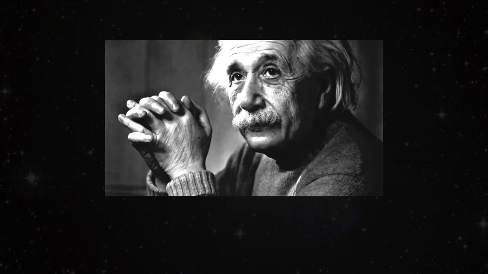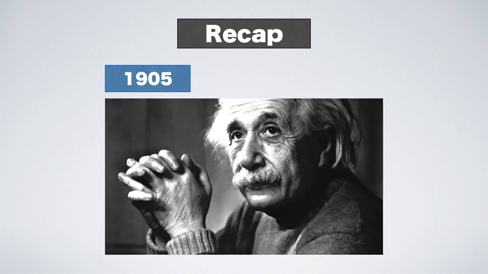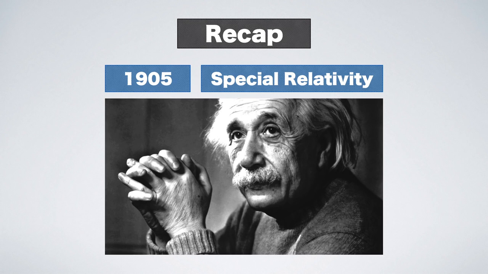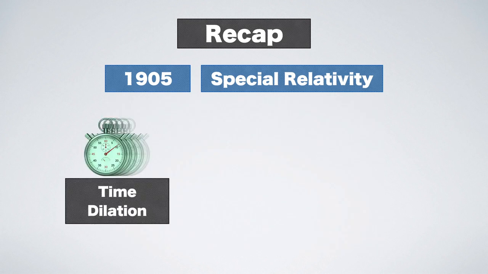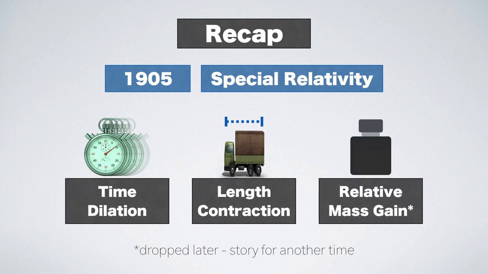When applying Einstein's laws of special relativity, Space Twin will be younger than Earth Twin upon his return. What? Quick recap. By 1905, Einstein had published a theory which we now refer to as special relativity. It comprises three naturally occurring phenomena. First, time dilation, or moving clocks run slower. Second, length contraction, or moving bodies shrink. Third, relative mass gain, or moving bodies are heavier.